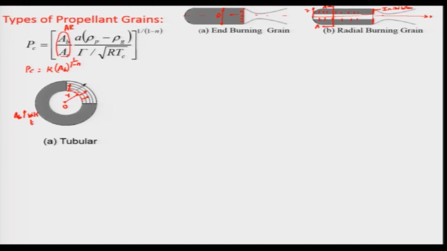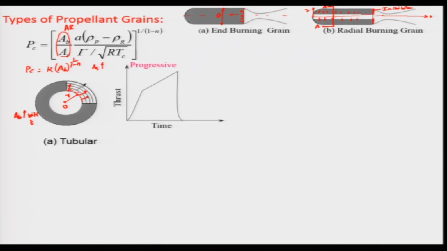So what will happen is that more mass is being converted into gas, and for a particular throat area there will be an increase in pressure, as we see that AB is increasing. If AB is increasing with respect to time, PC will be increasing. If chamber pressure is increasing, then naturally the thrust will be higher, because of the same choked conditions, right.